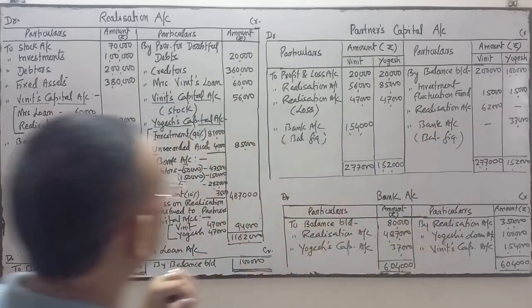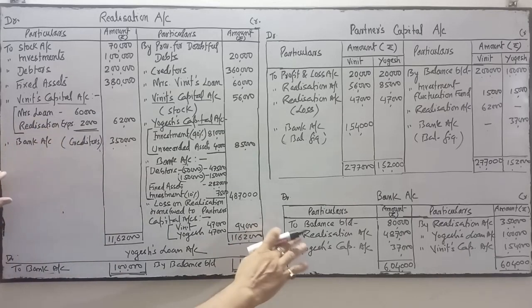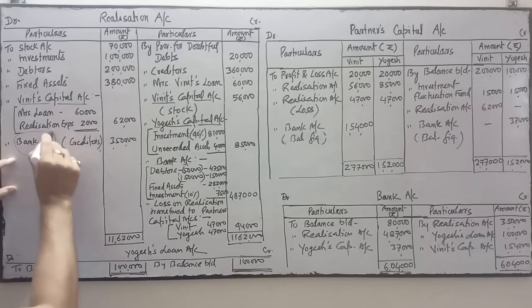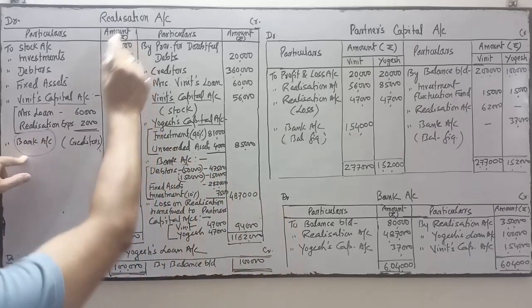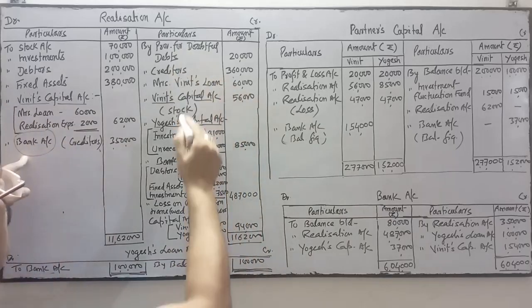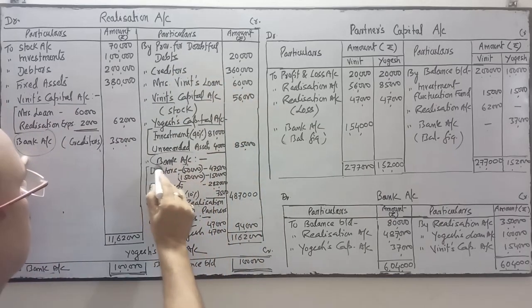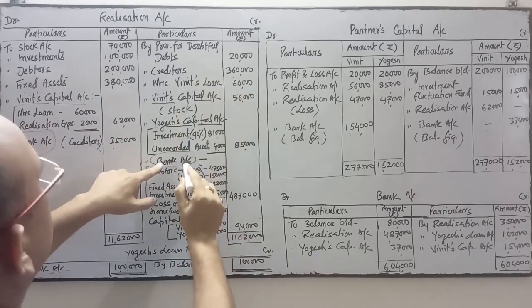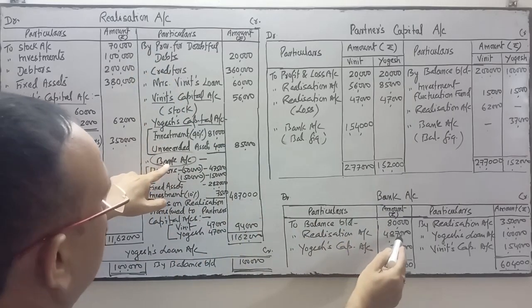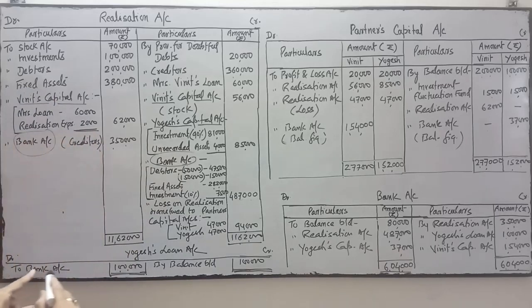And finally, all bank information will be transferred to this side. This one is the bank. We transfer this realization to bank, credit side 3,50,000. Now search the bank over here. Here is the bank. So the entry is bank account debit to realization. Then here again bank.